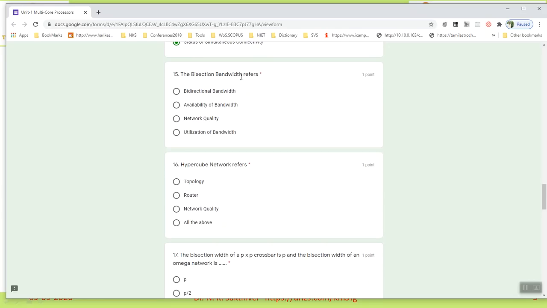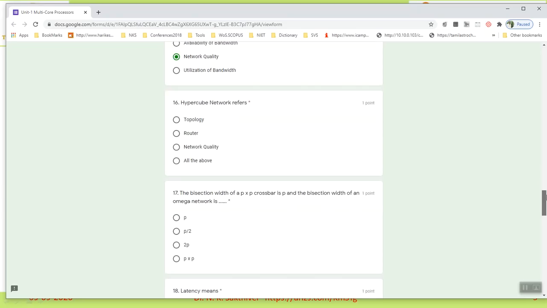If I got a very good bandwidth, it means I got a very good network quality. That is the answer, because with very good bandwidth, I will get very good network quality, meaning an excellent network, like the signal indicator on your mobile phones. The meaning is that very good bandwidth is available. 16th question, hypercube.